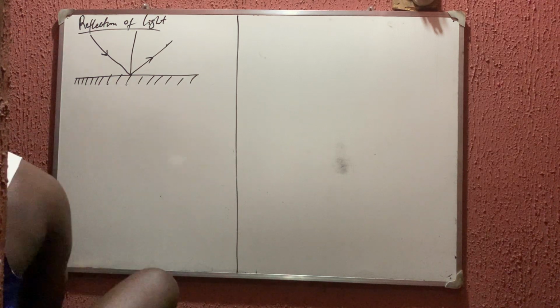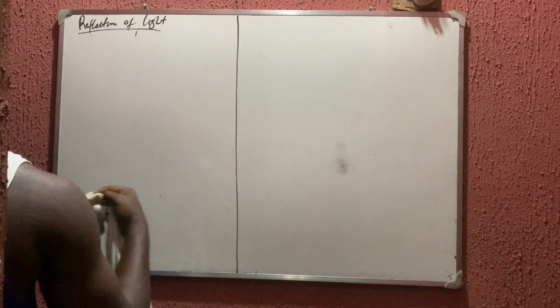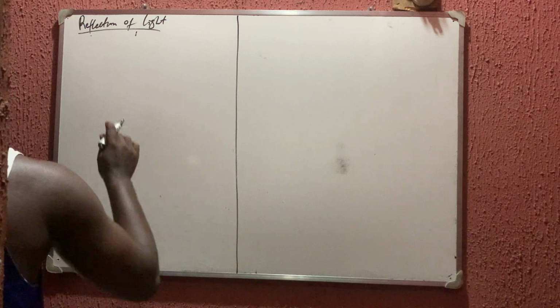Now, we have different types of reflection. The first one is the regular reflection and the irregular reflection. The regular reflection simply means the reflection whereby we have a smooth plane. If it's a smooth plane, then it is a regular one. This is the type of reflection that obeys the law of reflection.